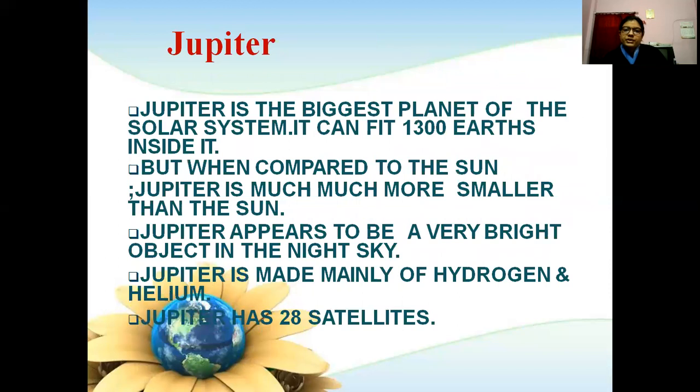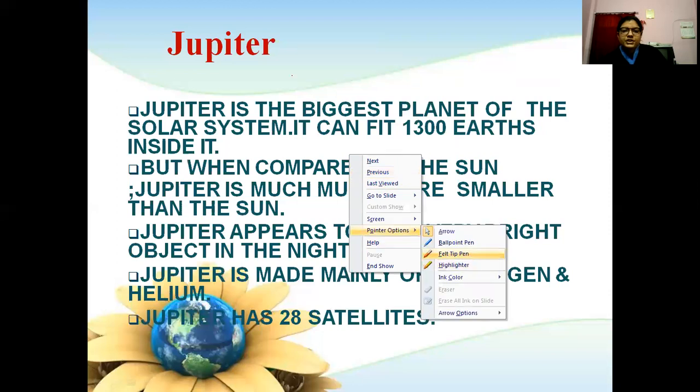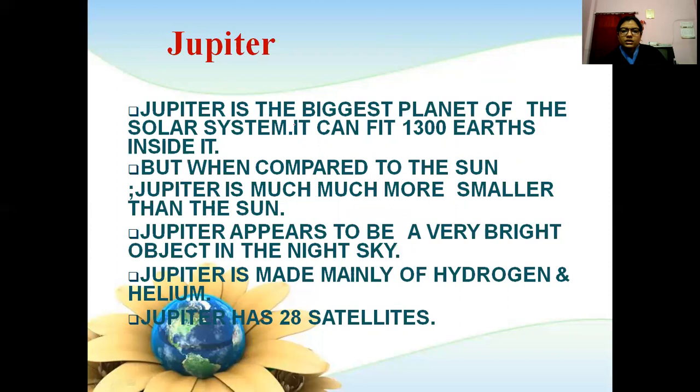Jupiter. Jupiter is the biggest planet of the solar system. It can fit 1300 Earths inside it. It is very big. That's why it's called the biggest planet of the solar system.